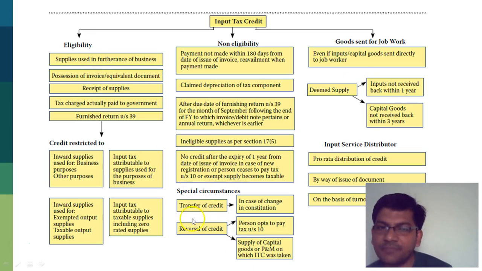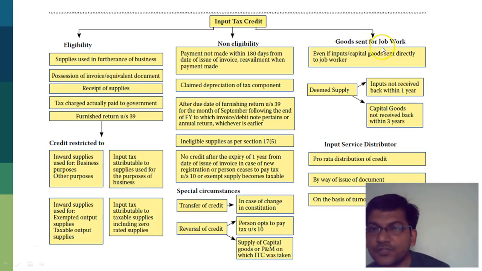And yes, there can be transfer of input credit in case there's a change in constitution, and you'll have to reverse the credit in case you opt to pay tax under section 10. So you want to go for the composition scheme, or you supply capital goods or plant and machinery on which ITC was taken. So you had taken a plant and machinery, availed ITC, and then you sold off that plant and machinery. Then you have to reverse that ITC.